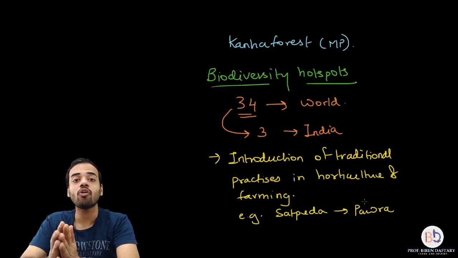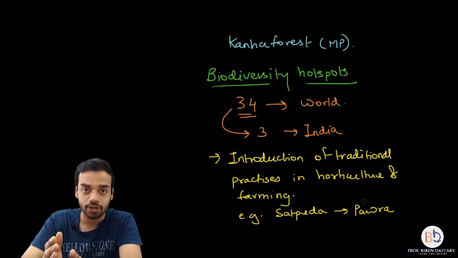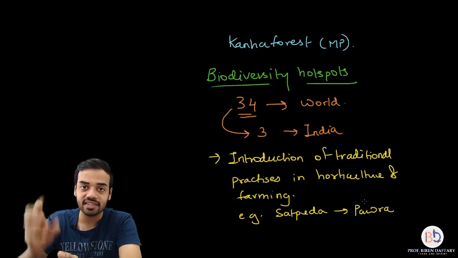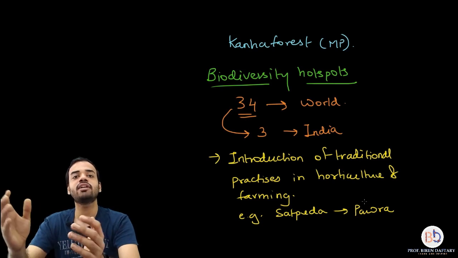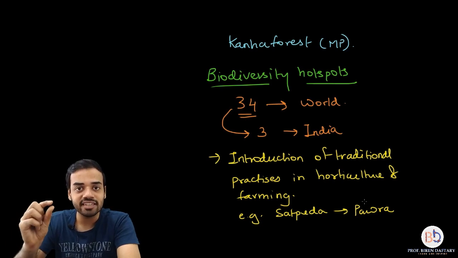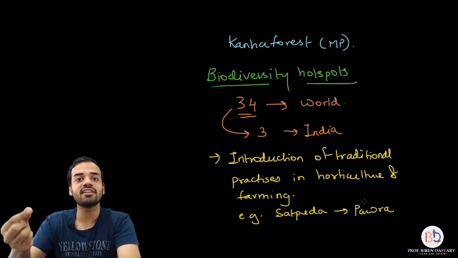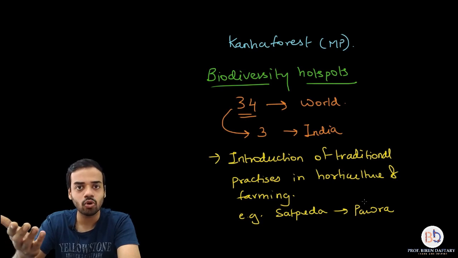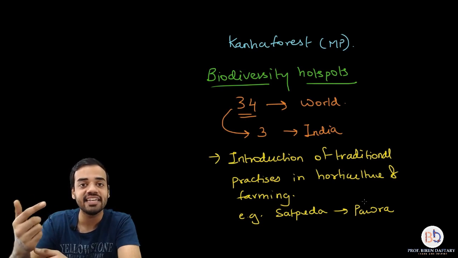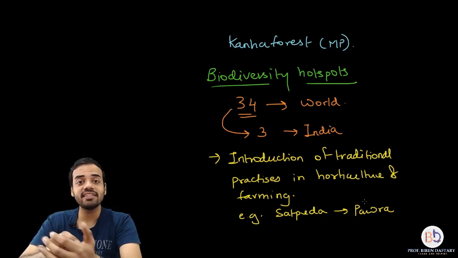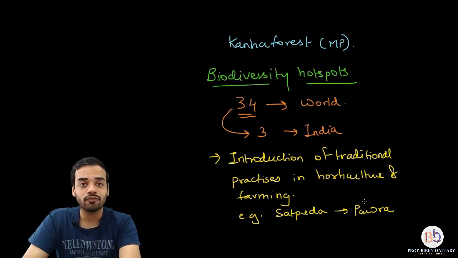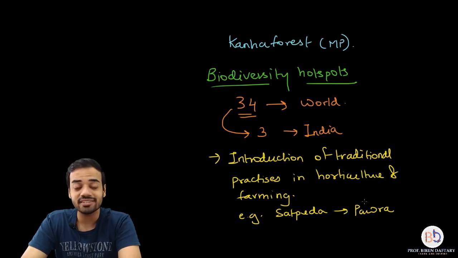So they are growing all the different varieties of corn which they can grow. So the corn which is grown in this area of Satpura, that is of many different types. And how do you know that it is of different types? Because the kernel, that one single piece of corn, it is called as the kernel. It is also a seed, that is a monocot, right? So that individual piece of a corn that we can eat, that is called as a kernel. So basically these Pawra tribal people, they are growing all the different types of corn which are having different colored kernels in this area.